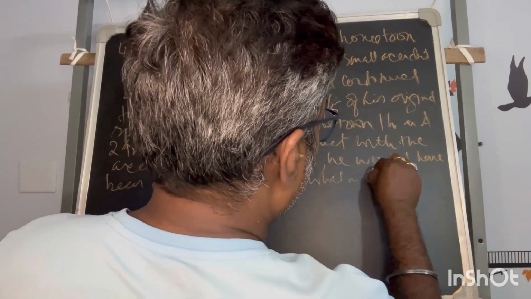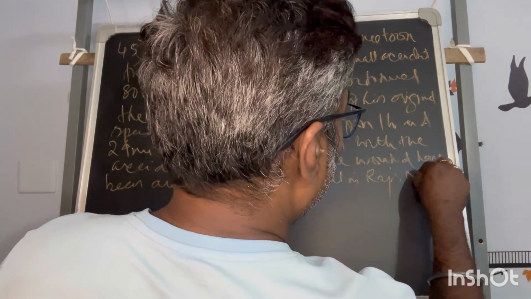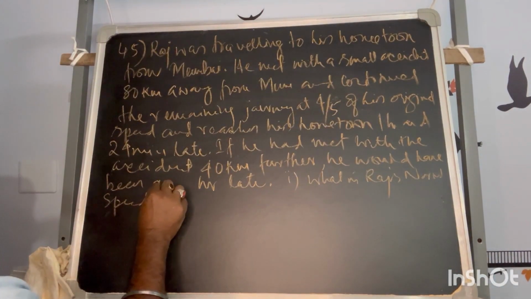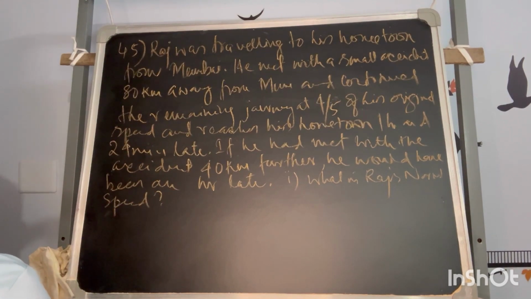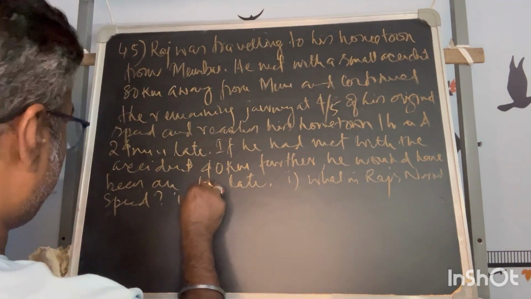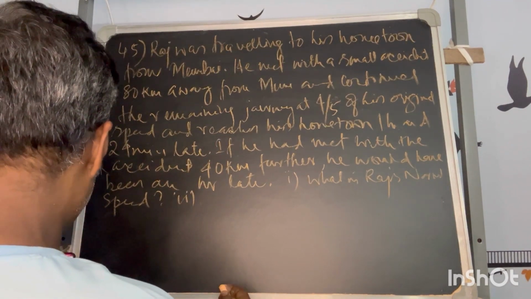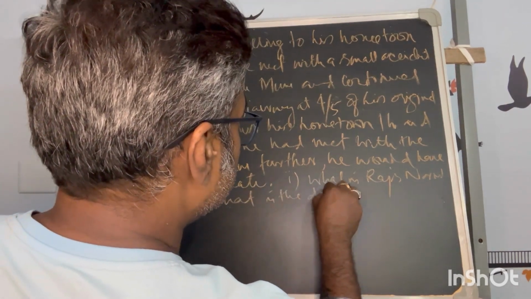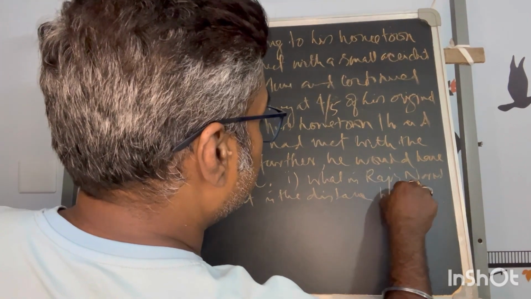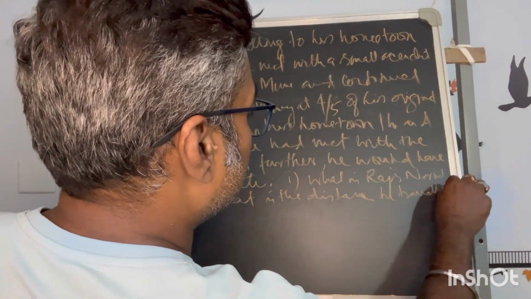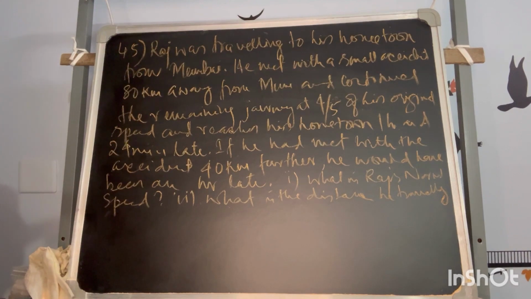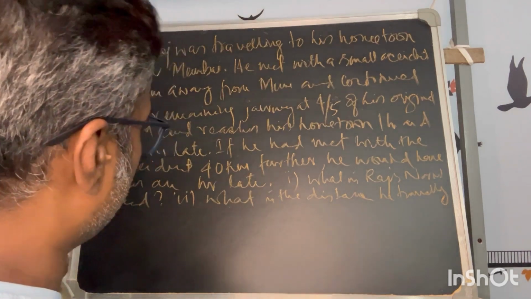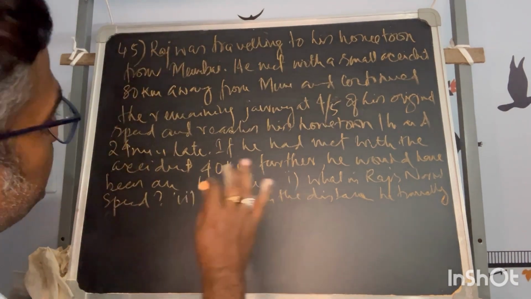What is Raj's normal speed? This is one. The second one is, what is the distance between Mumbai and his hometown? What is the distance he is traveling? This is the second one. So I think you must try it for yourself. I am not going to solve it, not even write the equation. This is a very usual problem.